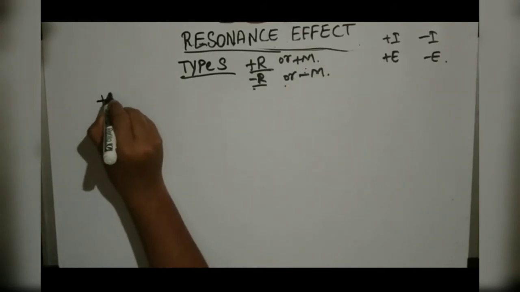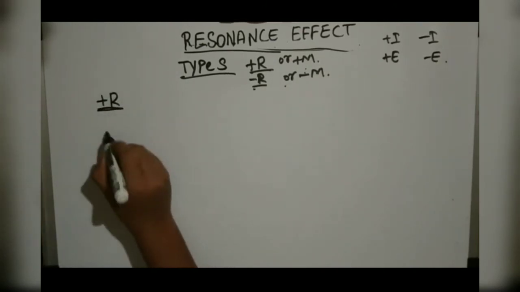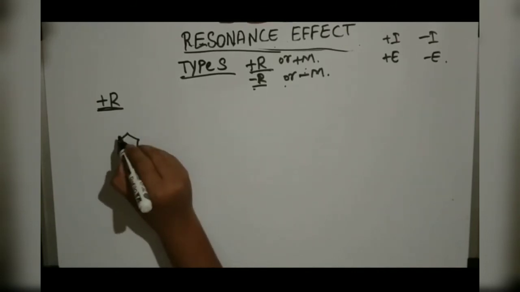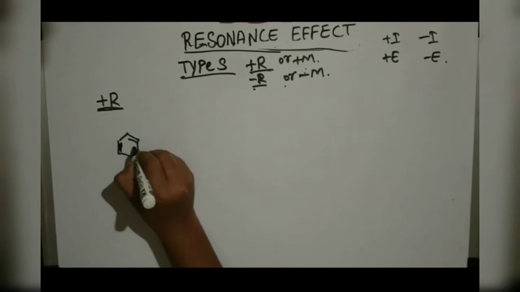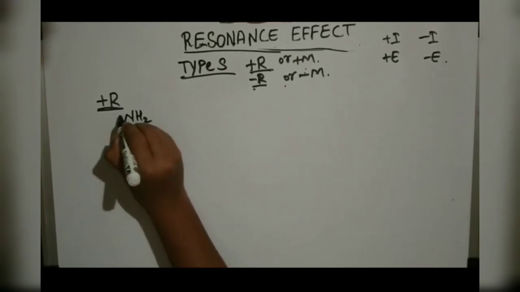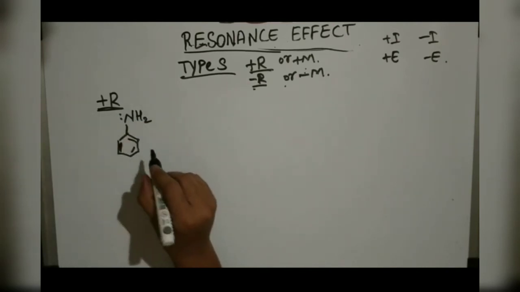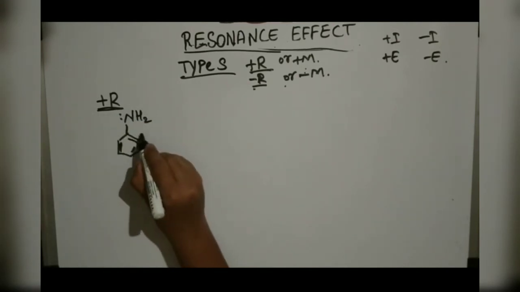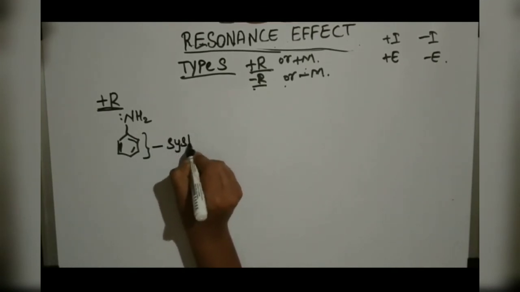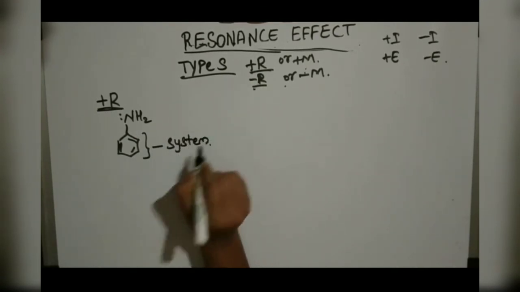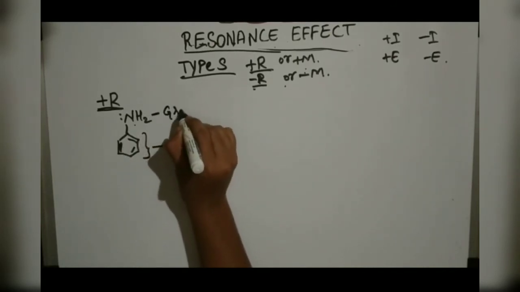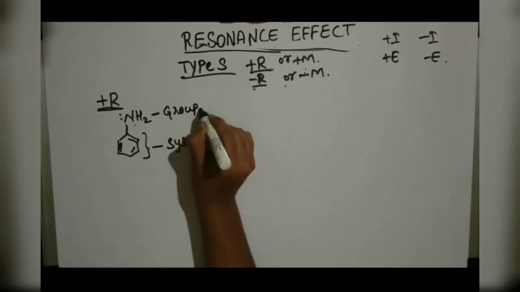For the plus R effect, we will take the example of this compound. This is NH2, so it has a lone pair. Now this benzene ring we will consider as a system, and this NH2 as a group.